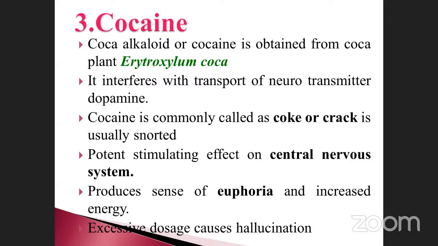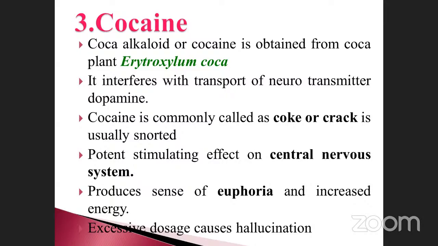It interferes with the transport of neurotransmitters. All the drugs are interrelated with the nerve system only. Neurotransmitter, dopamine. Listen here, dopamine. When you are excited, what happens? Automatically, the body secretes dopamine. When you are laughing, also. When your mind or body is in a happy moment, the happiest events, the dopamine is all secreted, so your face looks bright in nature. Dopamine is also very, very important.